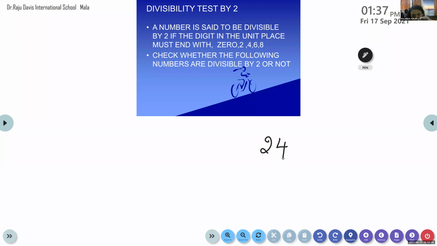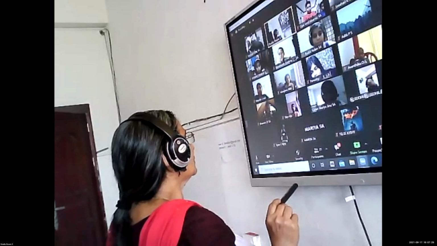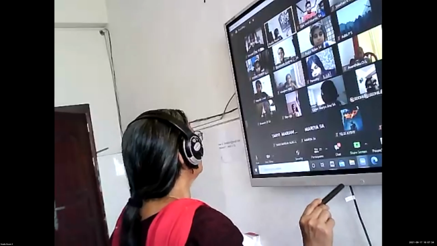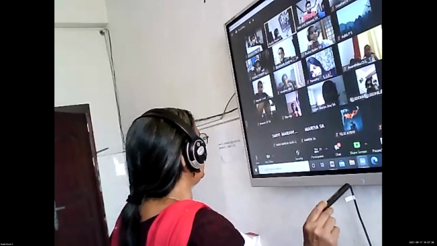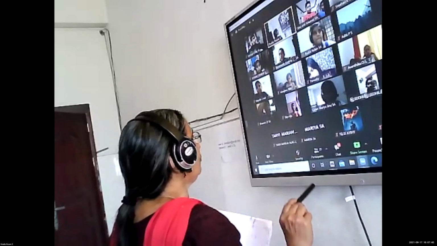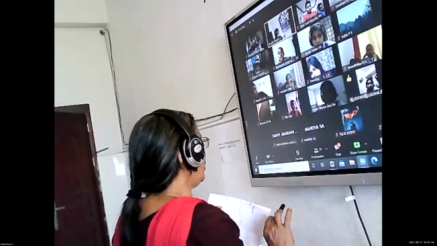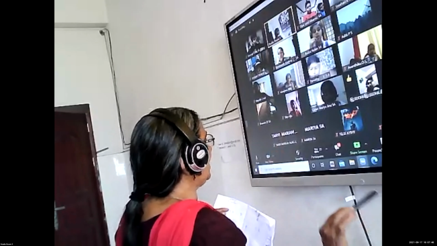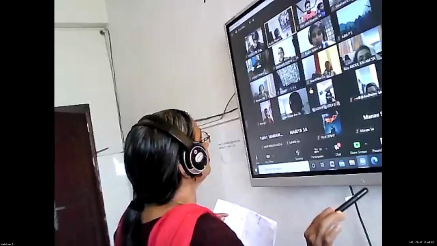24: is it divisible by 2? Yes. Is it divisible by 3? 2 plus 4 is 6, so yes. So 24 is divisible by 6 also. If it is divisible by 2 and divisible by 3, both the conditions are satisfied, then the number is divisible by 6. Is it clear now?